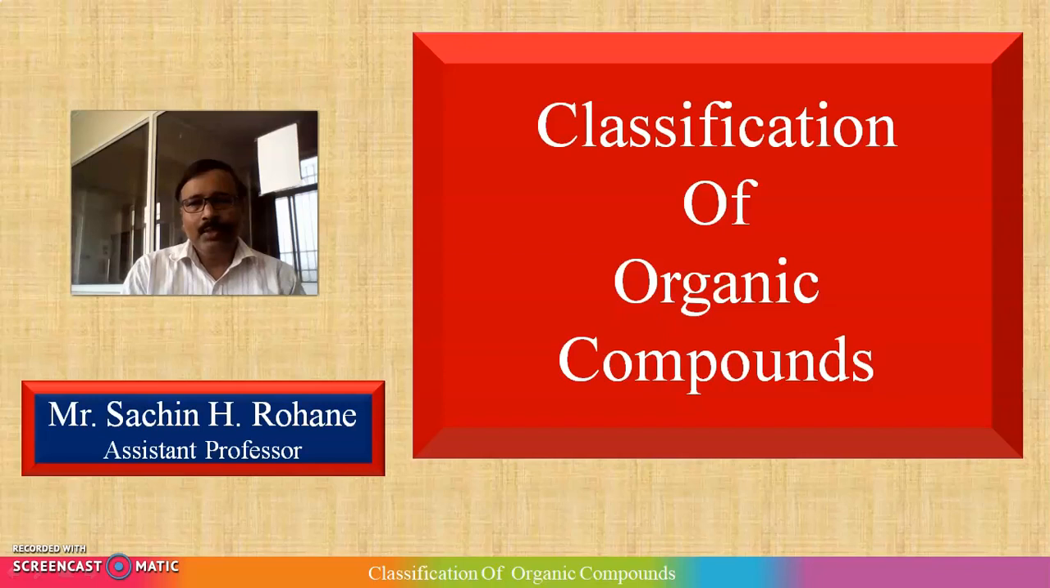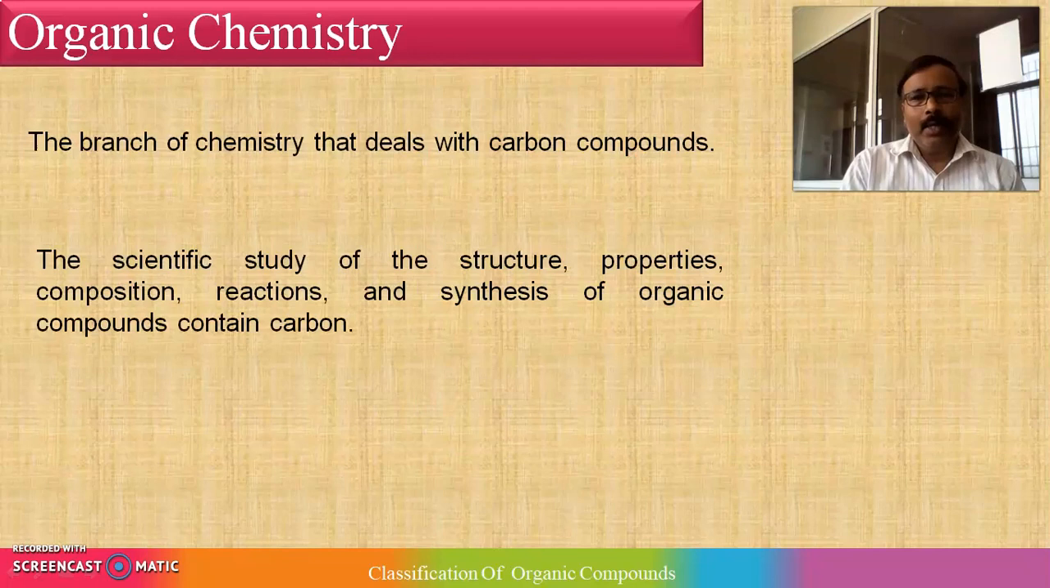Now, moving towards the classification of organic compounds, one should know what an organic compound is. So let's see the definition. Organic chemistry is a branch of chemistry, right? There are two branches of chemistry, inorganic chemistry and organic chemistry. Organic chemistry deals with carbon compounds. Along with carbon there is hydrogen, sometimes oxygen or nitrogen or other elements, but mainly it contains carbon atoms, so it is called organic chemistry.